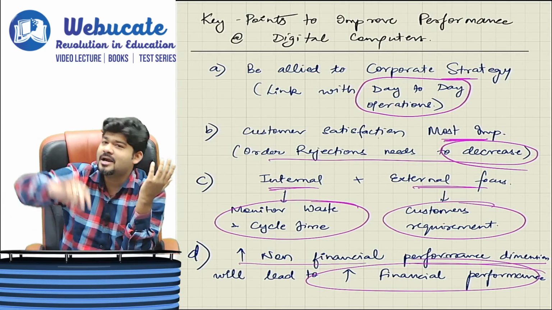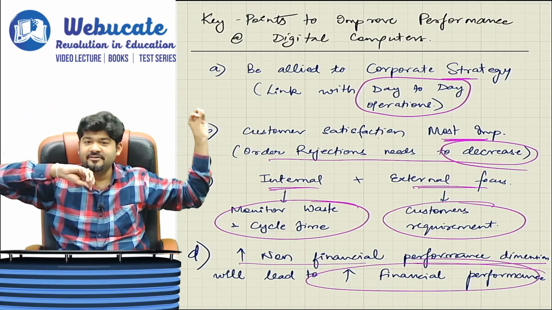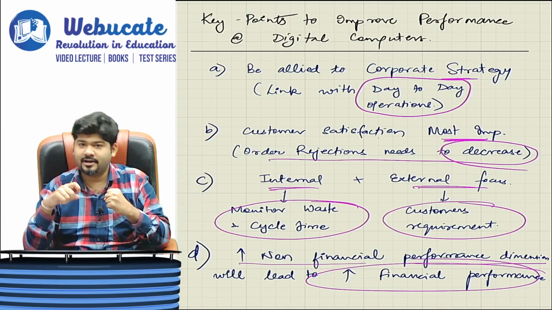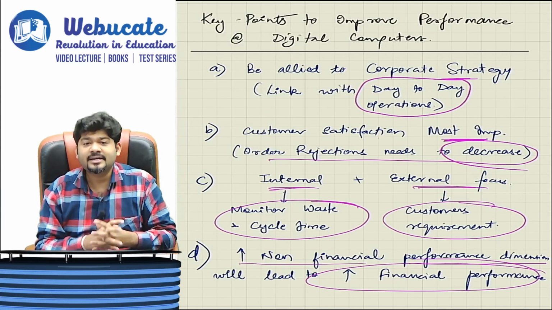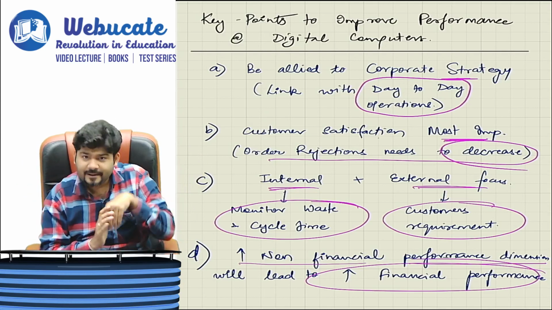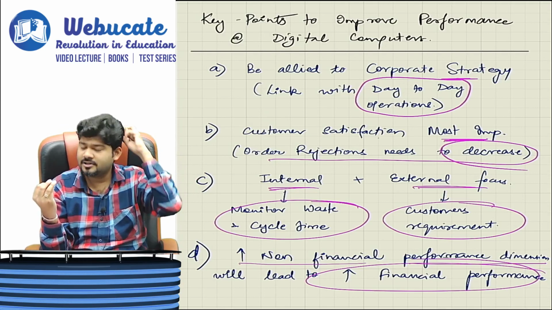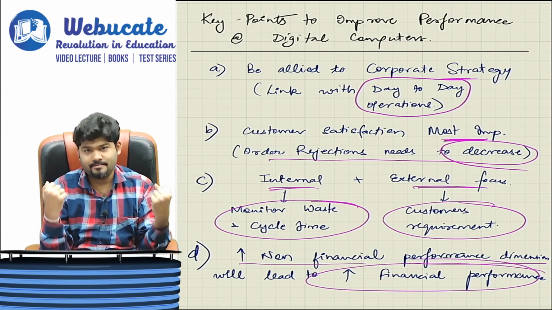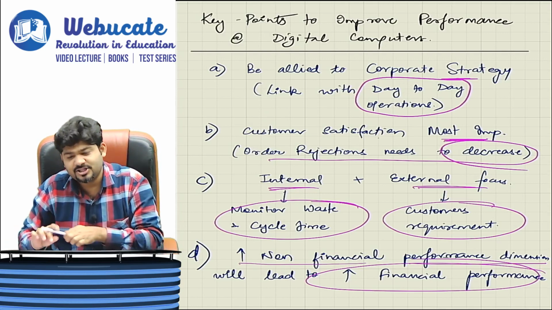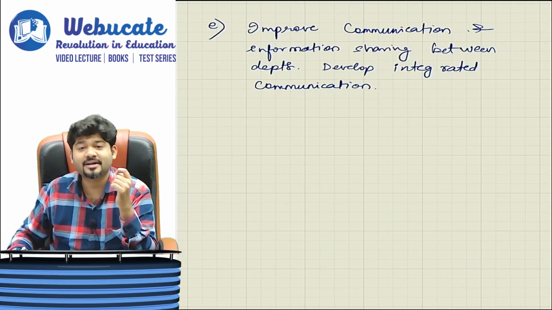So start with being aligned to your corporate strategy. Link it with day-to-day operations like delivery, cycle time, waste. Customer satisfaction, most important. Give the customer the product it desires. There should not be any rejections of the orders. Simple. Focus on internal and external customer satisfaction, internal delivery, your cycle time, waste, reduce them. Employees should be motivated for the same. And finally, if you focus on all these financial and non-financial performance measures, automatically financial things will be taken care of.